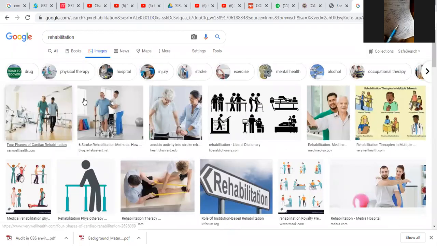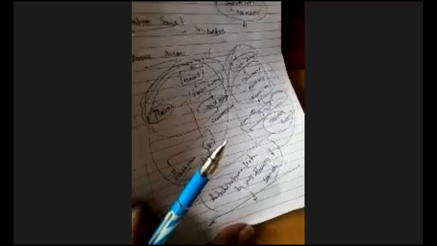These are items subject to rehabilitation. So here, rehabilitation is also not taxable. Clear? These services are not taxable. Okay, next.